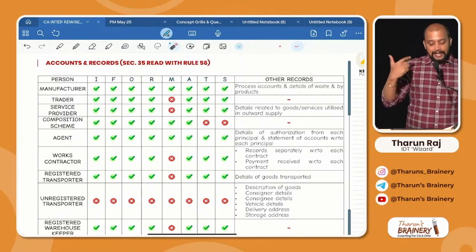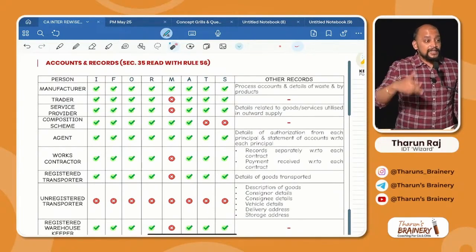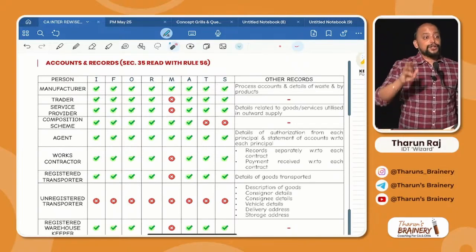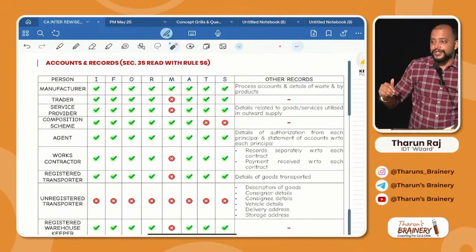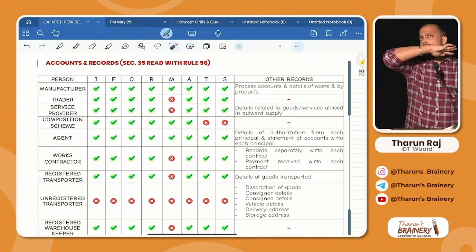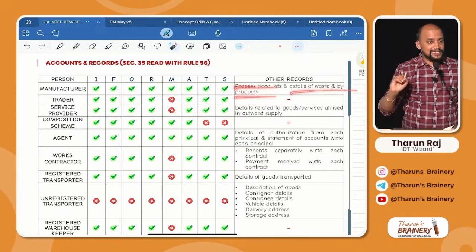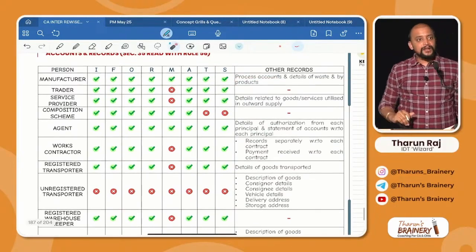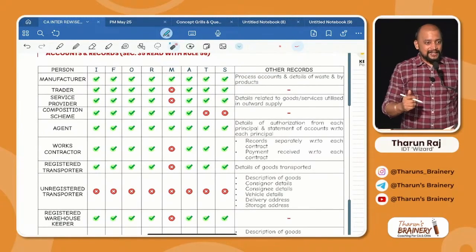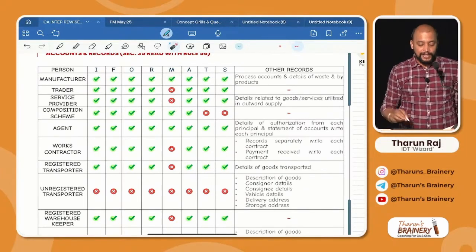Got it? Next, trader. See, because we don't know, in the exam they can ask any question. They can ask what are the records to be maintained by a manufacturer, what are the records to be maintained by an agent, what are the records to be maintained by a person opting for composition scheme. So this variation you need to remember. Okay, manufacturer: all accounts and records, plus extra process accounts and details of waste and byproducts. Then trader, everything except manufacture. They are not doing manufacture. So everything except manufacture, but other records are not required.